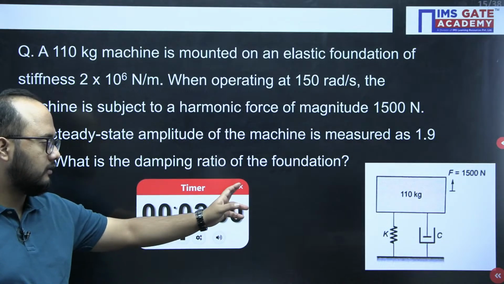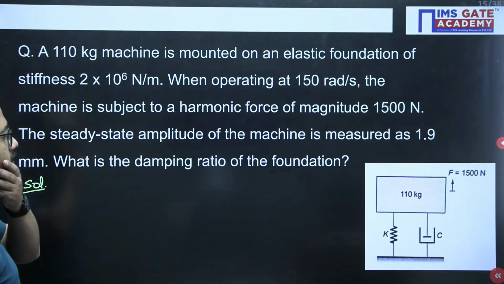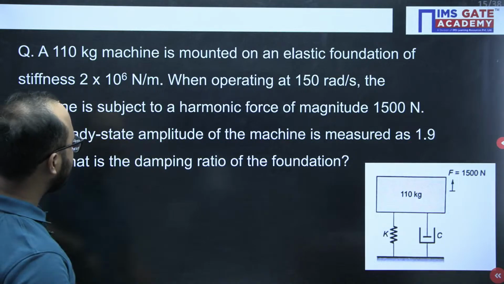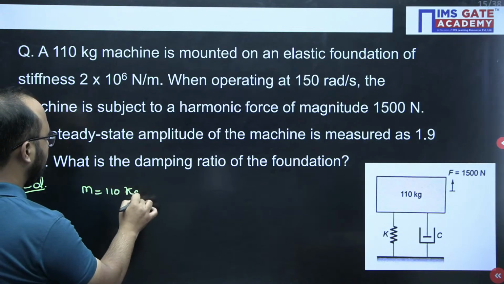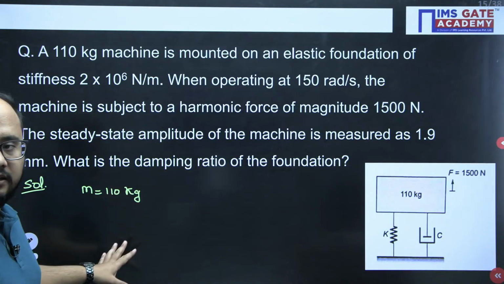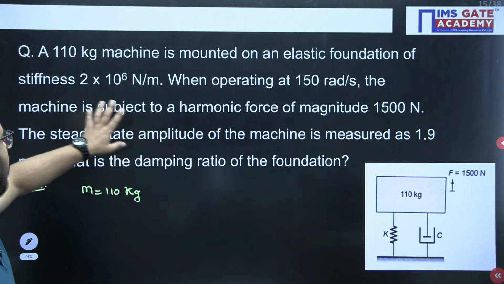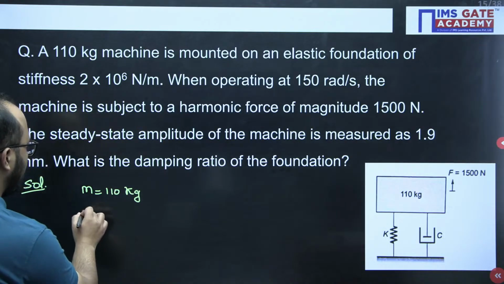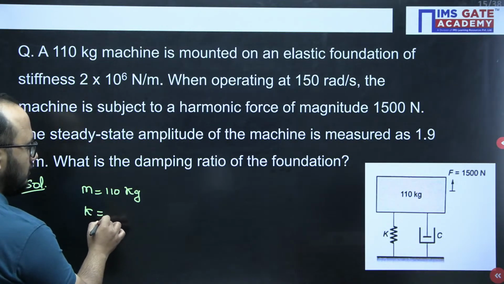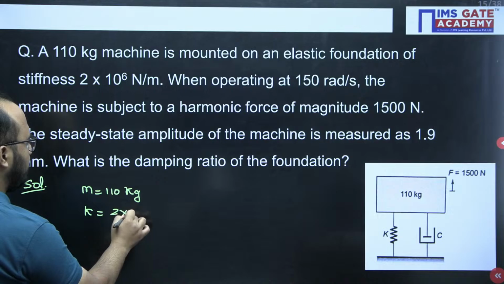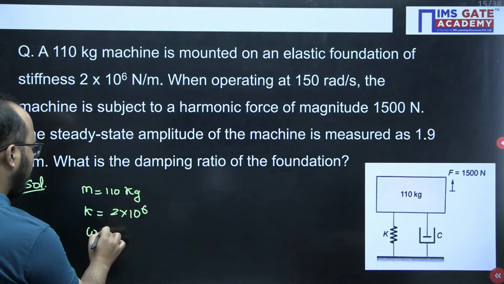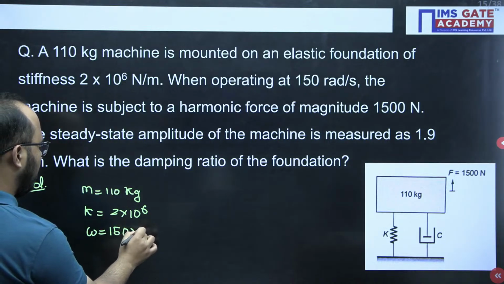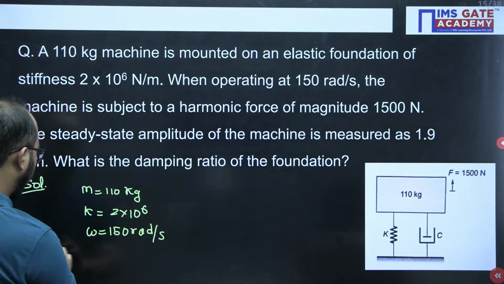Okay, now just look at the solution here, how we will solve this question. 110 is the mass they have given. So first of all the data we should write separately. Mounted on elastic foundation having a stiffness 2 into 10 to the power 6, operating at omega value they have given, 150 radian per second.